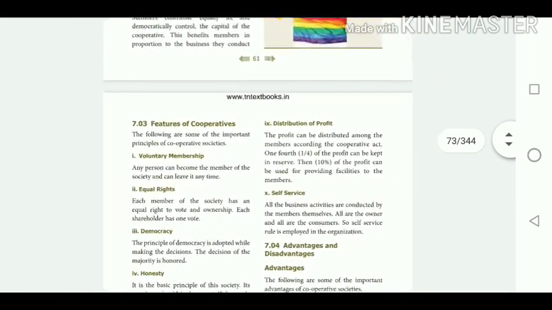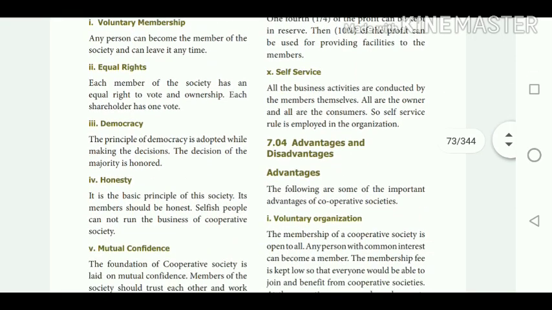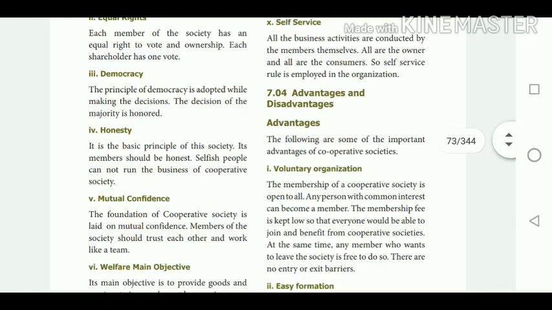Then democracy. The principle of democracy is adopted here. The decision of the majority is honored, that is, the decision of the majority is taken into consideration while deciding regarding the business. Then honesty. It is a basic principle of this society. Its members should be honest in order to run the cooperative society in an effective manner.